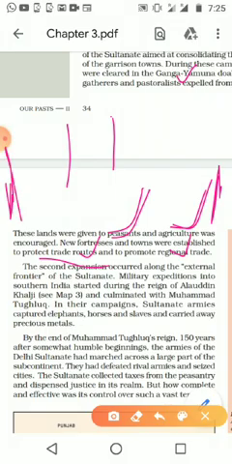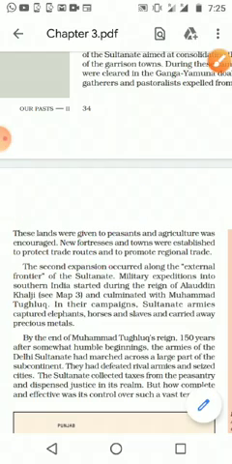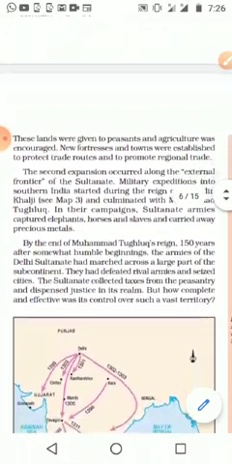So for that purpose, they protected the trade route, as well as promoted regional trade inside. Whatever things they were making in Sindh area should come to Delhi, what they were making in Delhi should go to Awadh, and what they were making in Awadh should go to Bengal, like that. They also wanted to develop internal trade. For that purpose they made all these things.